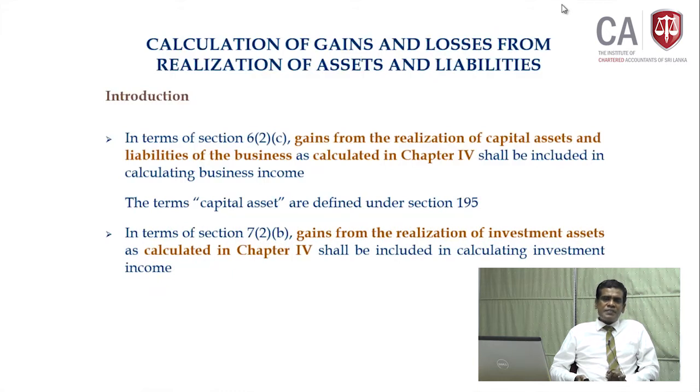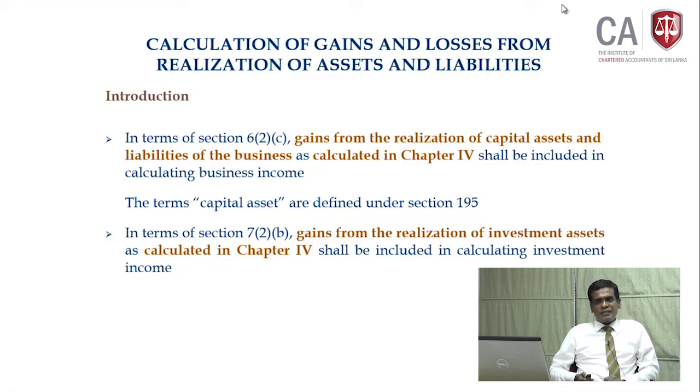The second instance we came across chapter 4 calculation method is under section 7, the investment income, subsection 2, item B, where we discuss the gain from realization of investment asset should be taxable as investment income.